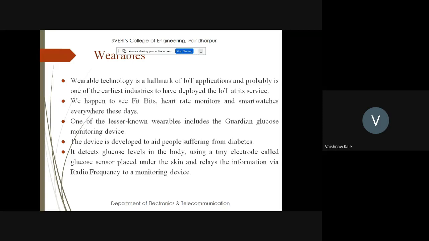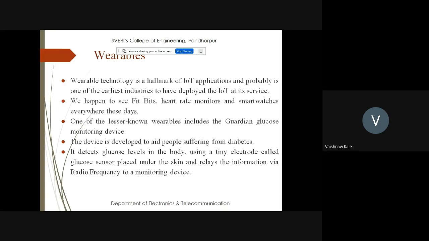In all those wearables, we find IoT applications as one of the most important applications. We happen to see Fitbits, heart rate monitors, and smart watches everywhere these days. All these gadgets, electronic gadgets, or I could say smart devices, have an important role in our day-to-day life, and they run with the help of IoT.